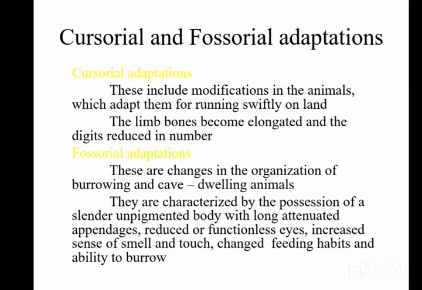Cursorial adaptations include modifications in animals which adapt them for running swiftly on land. The limb bones become elongated and their digits are reduced in number. Fossorial adaptations are changes in the organization of burrowing and cave-dwelling animals. They are characterized by the possession of a slender, unpigmented body with long, attenuated appendages, reduced or functionless eyes, increased sense of smell and touch, changed feeding habits, and ability to burrow.